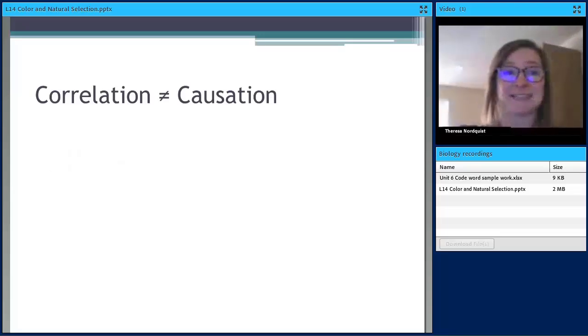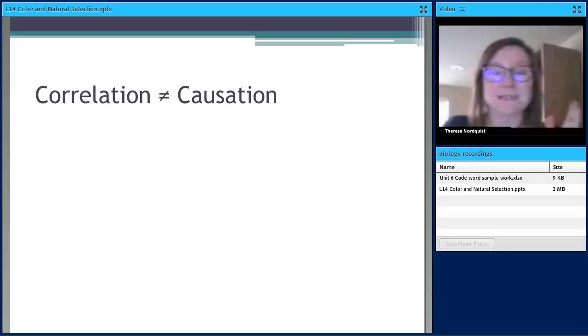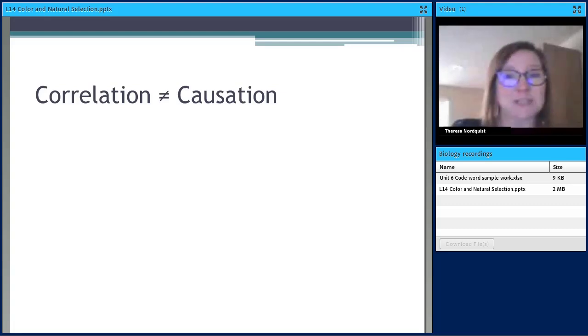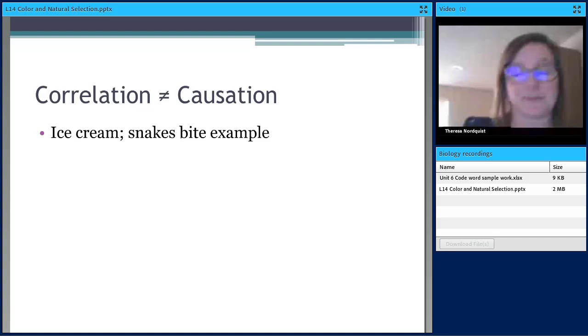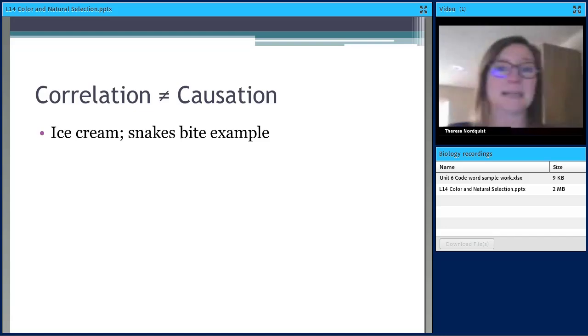Now, this is a big thing in science. Correlation does not mean causation. Just because two things correlate, just because there seems to be a relationship, does not mean one is causing the other. Your lesson gives the example of ice cream and snake bites, that as we see people increasing their ice cream consumption, we see an increase in snake bites.